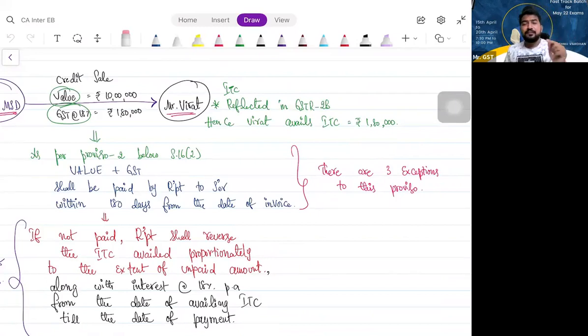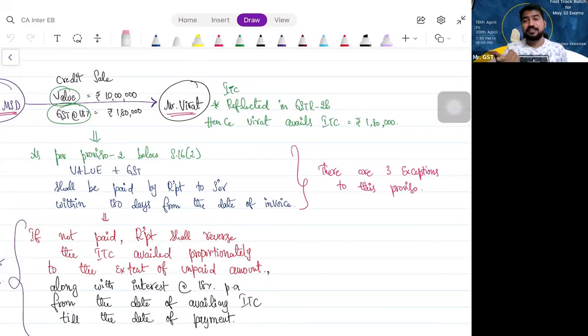See, if the supply is covered under forward charge, who will pay GST to the department? The supplier will pay GST to the department. So the department is protecting the supplier. Recipient, you should pay the money to the supplier within 180 days. Clear? But if it is reverse charge mechanism, who is paying GST to the department?